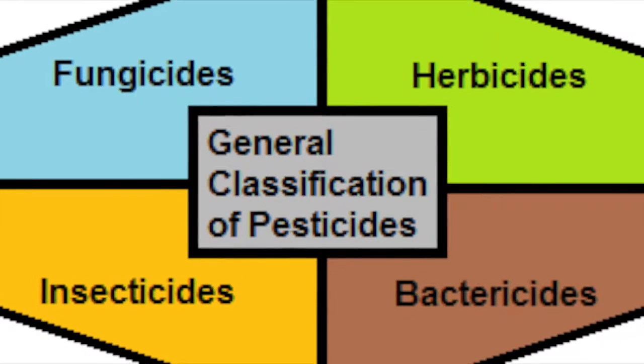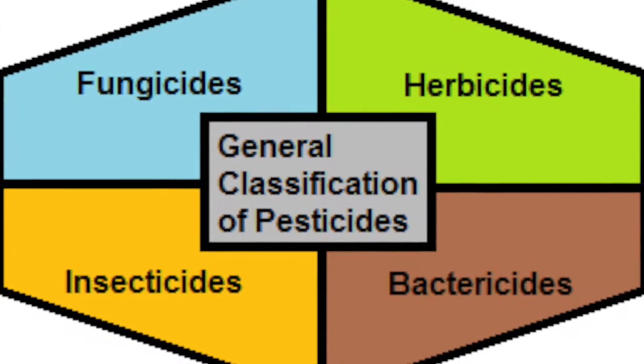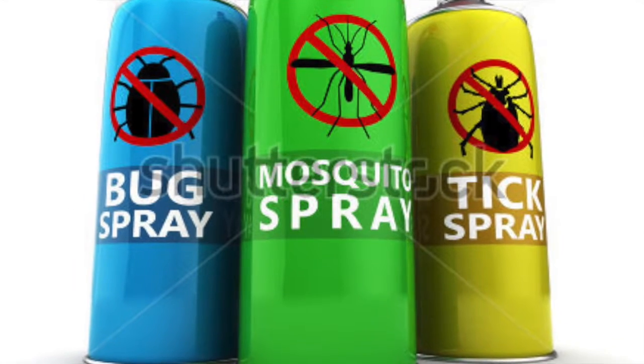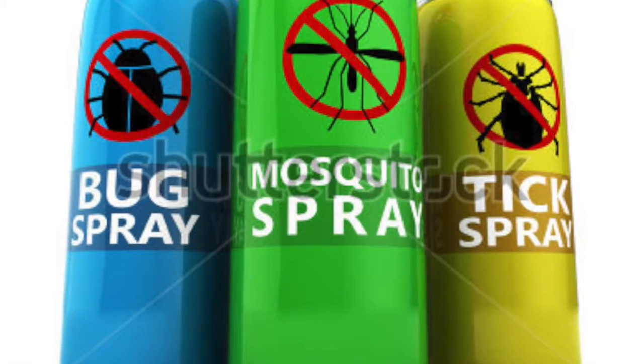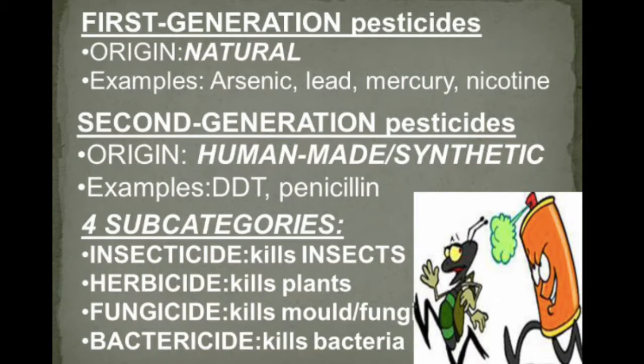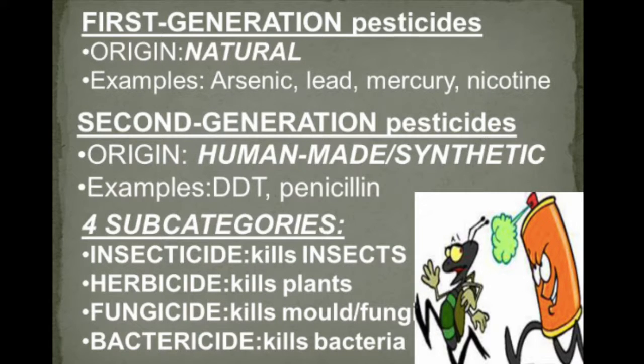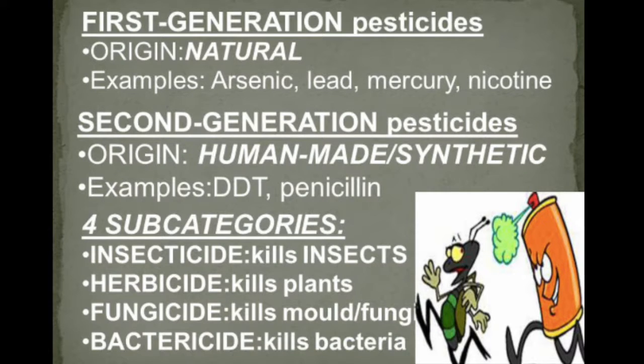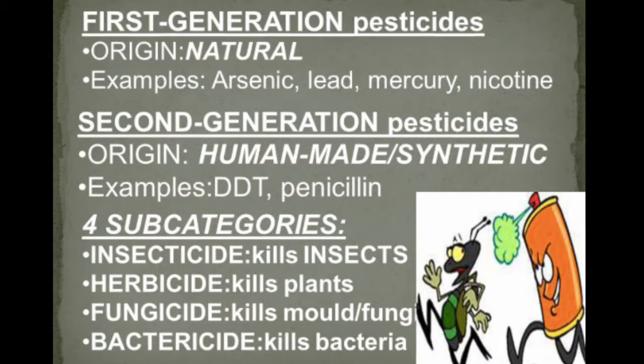There are many, many different types of pesticides, each of which targets or is effective to specific pests. For example, insecticides are used to control insect pests, while herbicides are used to kill or inhibit the growth of unwanted plants known as weeds. The use of pesticides in agriculture dates back to the beginning of agriculture itself. The first generation of pesticides involved the use of highly toxic compounds, such as arsenic in the 1860s for the control of pests like fungi, insects, and bacteria. The second generation involved the use of synthetic organic compounds, which has had many positive and negative effects through the years since it was first introduced in the 1930s.